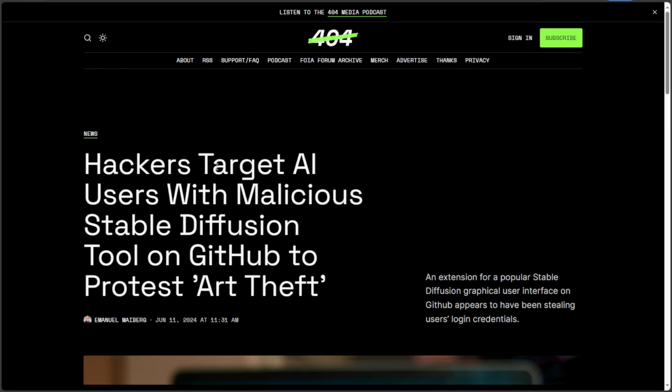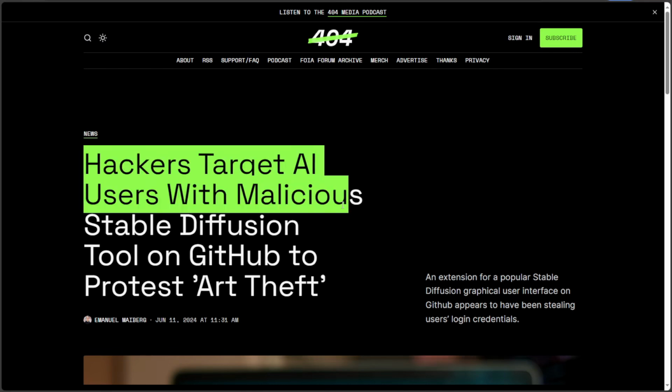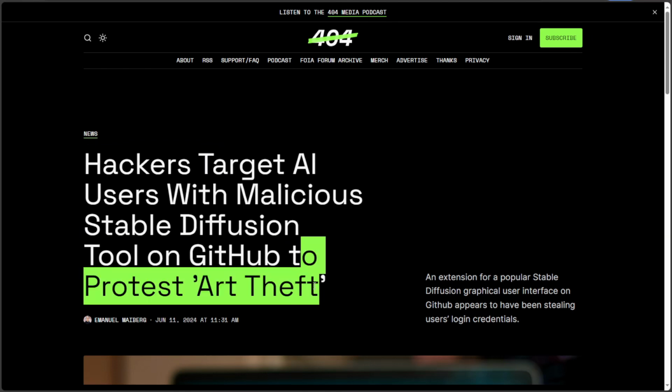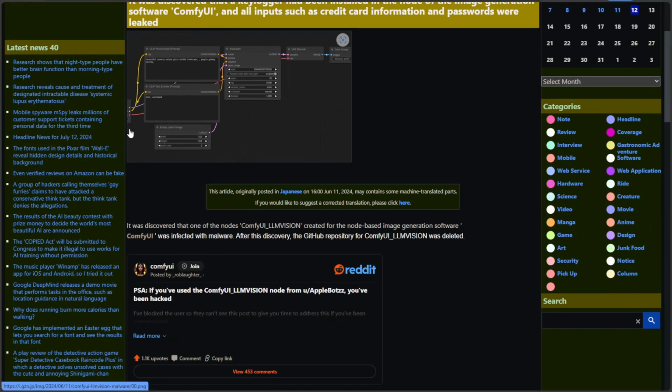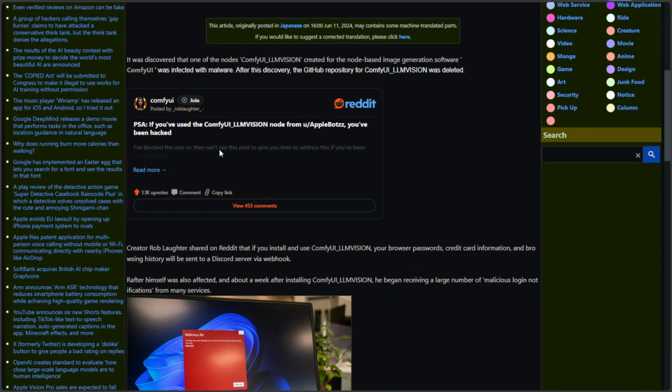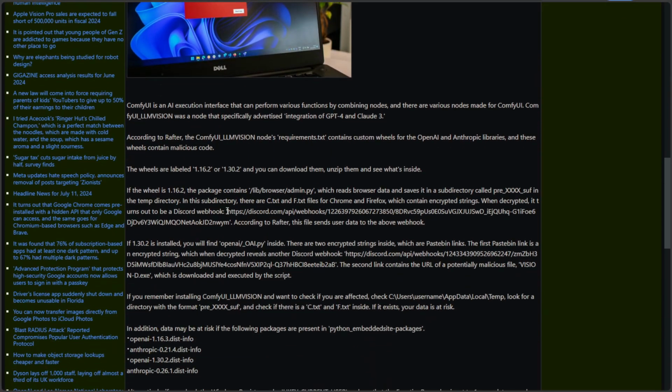Hackers, disguising themselves as activists, have begun targeting AI users by uploading malicious Stable Diffusion tools on GitHub, allegedly to protest AI theft. One such group of hacktivists uploaded malware in a ComfyUI extension called LLM-Vision, which initially seemed like a harmless tool. However, it was later discovered that this custom node had been infected with malware, including a keylogger, which had been secretly installed. After a thorough code review, it was discovered that the extension was secretly collecting credit card information. It was also capturing passwords and other sensitive data, which was then leaked.